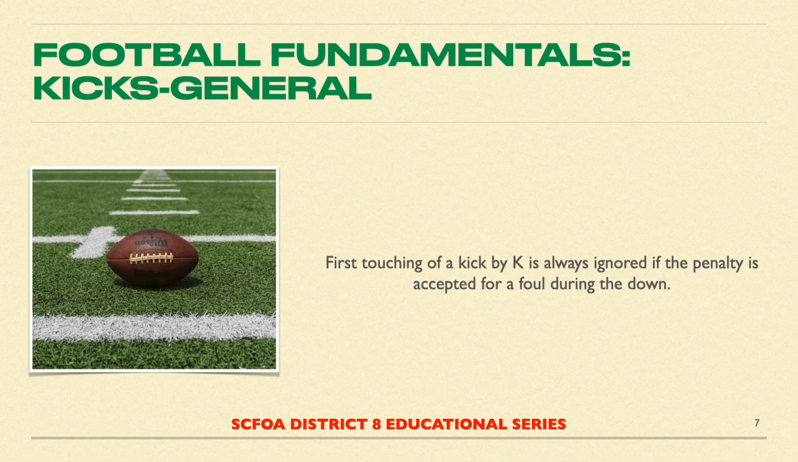Either decline the penalty and take the spot of first touching, or accept the penalty and replay the down, or put the ball in play from the succeeding spot after normal penalty enforcement. It also gives K the ability to accept a penalty for a non-PSK foul and not allow R to retain the ball at any spot of first touching. The implications of this fundamental: you must mark the spot of every first touching, as R has the choice of any spot of first touching in which to put the ball in play, assuming, of course, no penalty is accepted.